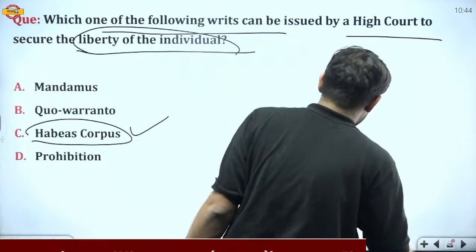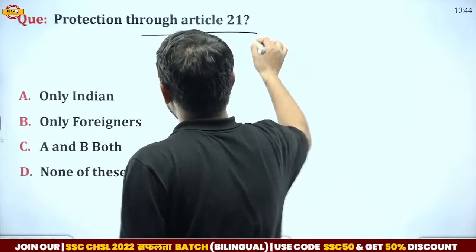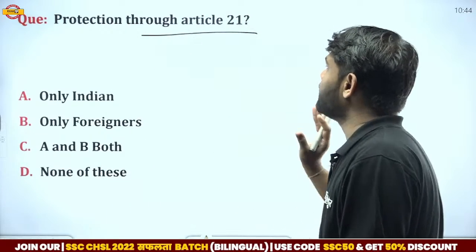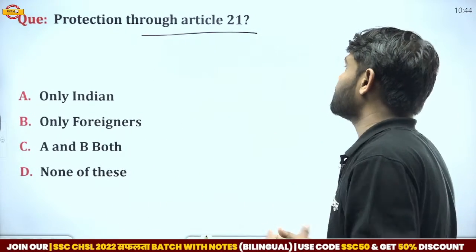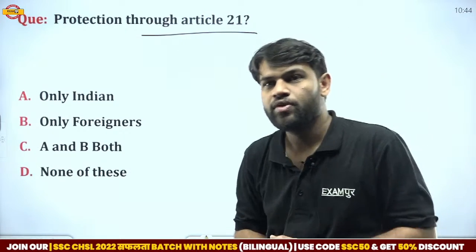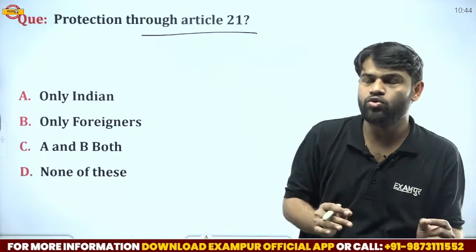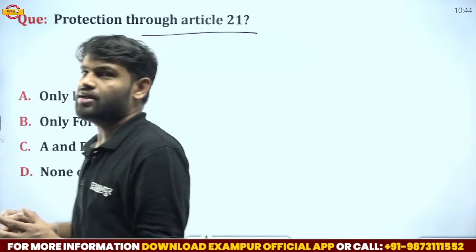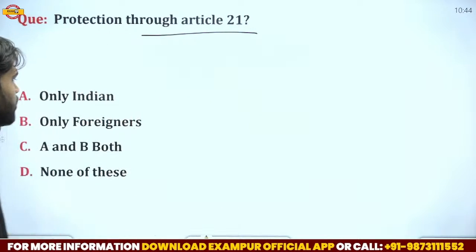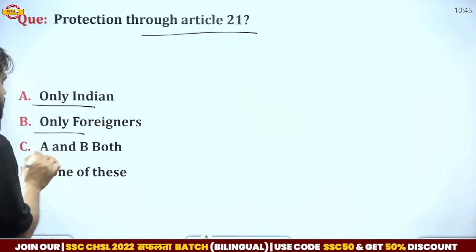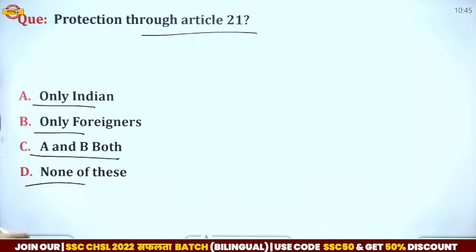Here we have another one. Protection through Article 21. Article 21 gives the fundamental right, that is right to life and personal liberty. This right is given to whom? Only Indian citizens, only foreigners, both A and B, or none of the above.